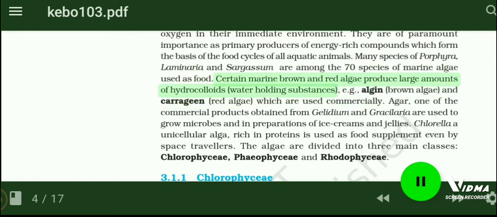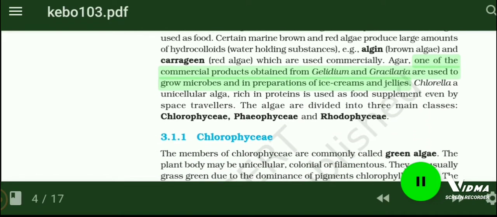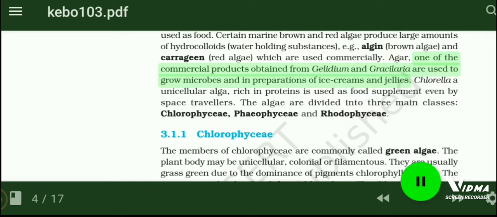Certain marine brown and red algae produce large amounts of hydrocolloids, water-holding substances, e.g., algin in brown algae and carrageenan in red algae, which are used commercially. Agar, one of the commercial products obtained from Gelidium and Gracilaria, is used to grow microbes and in preparations of ice creams and jellies. Chlorella, a unicellular alga, rich in proteins, is used as a food supplement even by space travelers. The algae are divided into three main classes: Chlorophyceae, Phaeophyceae and Rhodophyceae.